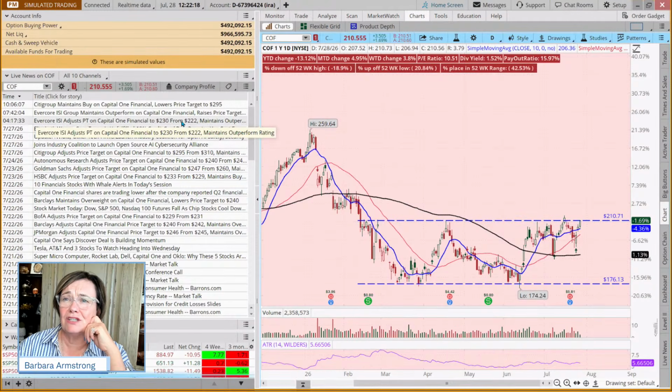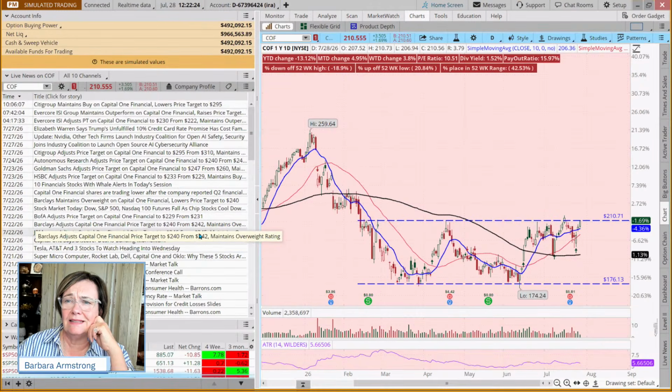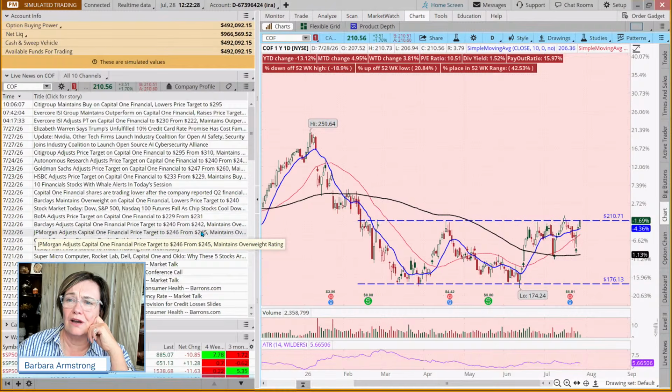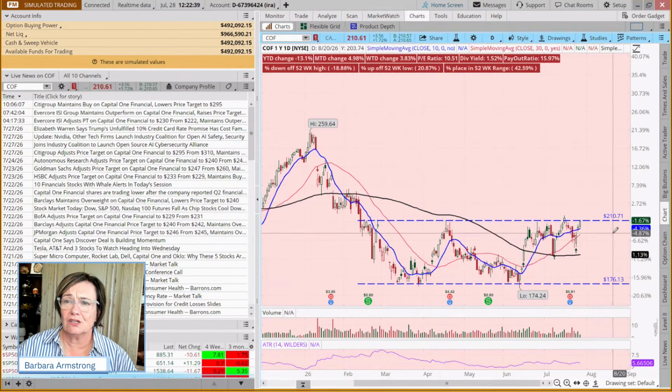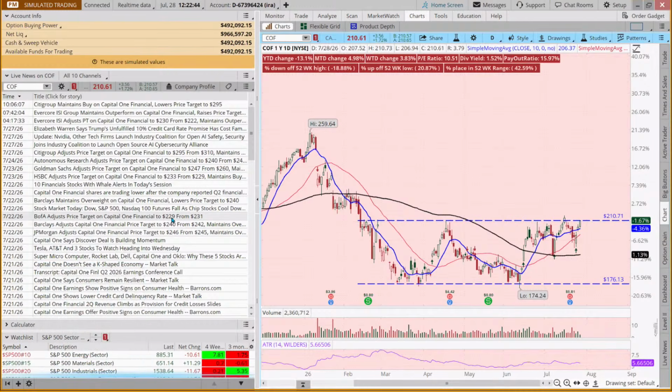So this one, you may just want to be a little mindful because I'm looking at 3 that lowered price targets and then some that moved it up. JP Morgan, a whole $1. I think that's just saying, look at us. It's a very small move from 245 to 246. So you may want to exercise some patience, but even if they lowered their price target by $2, this price target is still well above the top here.